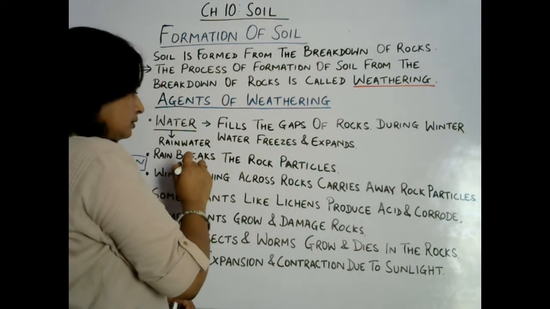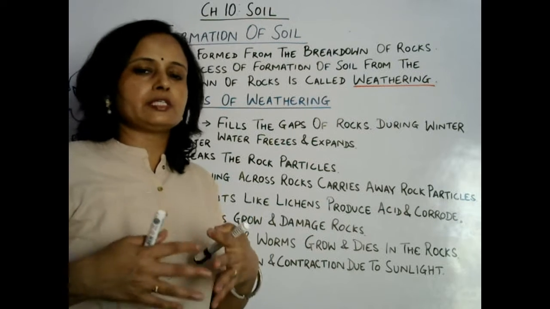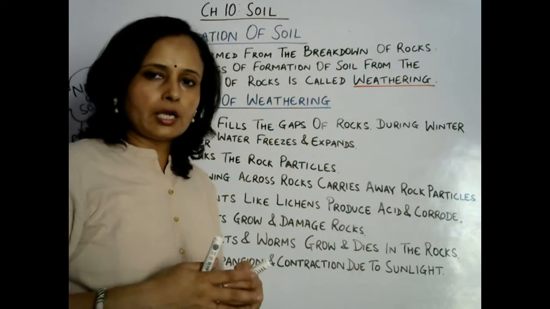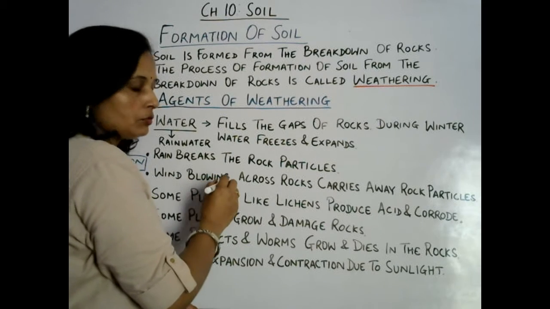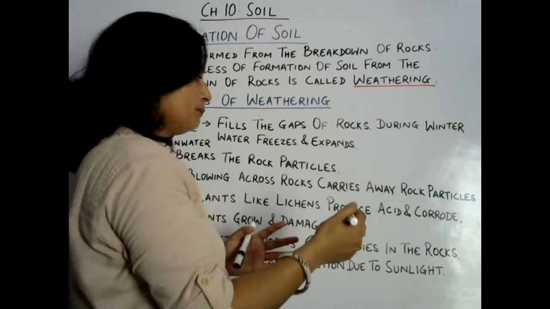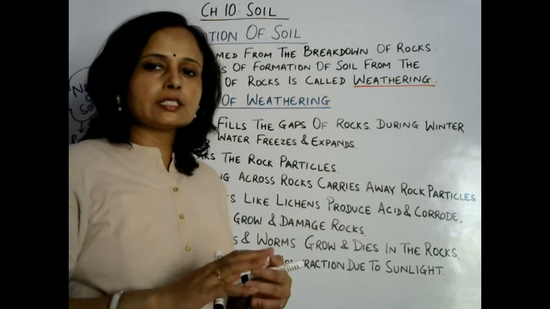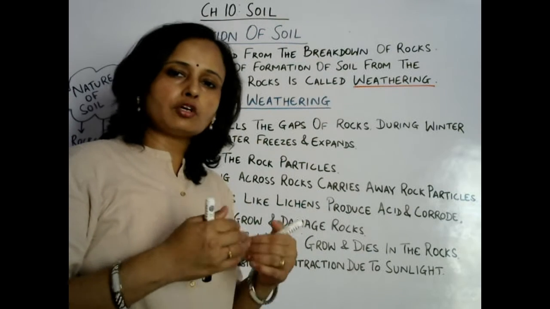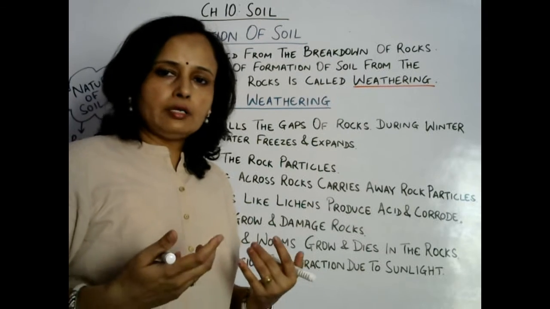Next one is rain. Rain also breaks the rock particles. If somewhere it's raining and if it is heavy rain, definitely it will affect the surface of rock, and in that way it breaks the rock particles. Then wind, that blows over the rock. So wind blowing across rocks carries away rock particles. Due to heavy wind, some rock particles are also carried away along with wind. So in that way wind also plays an important role in weathering, in soil formation.